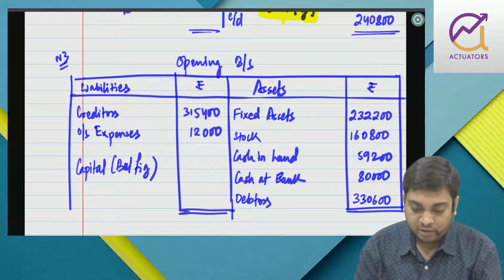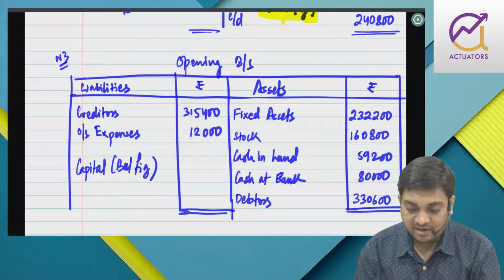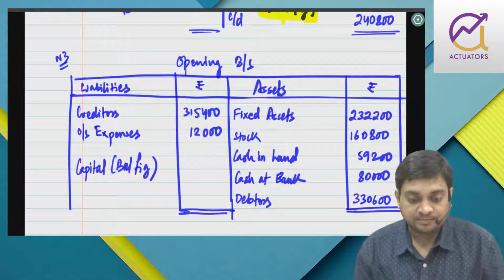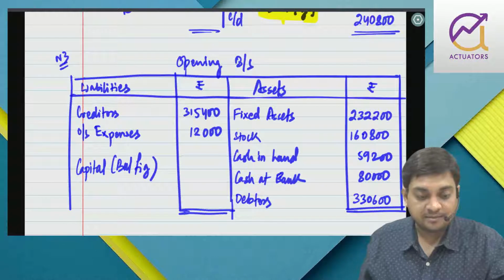So 232,200 plus 16,800 plus 59,200 plus 80,000 plus 330,600 minus 315,400 minus 12,000. So that comes to 535,400.